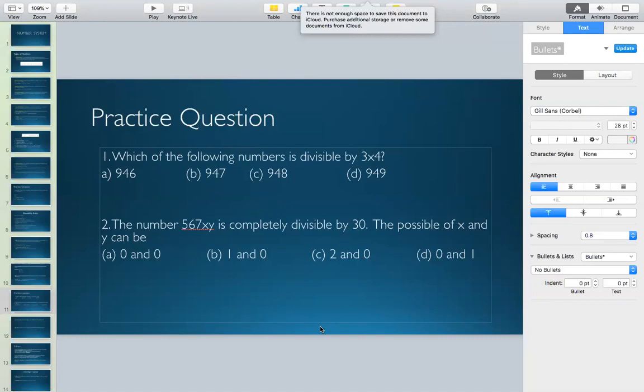Since y is 0 here and 5 plus 6 plus 7 is 18, 18 plus x needs to be divisible by 3. Now, what can be the possible values of x here, guys? If I ask everyone, I need an answer. If 18 plus x is divisible by 3, then what can be the possible values of x?